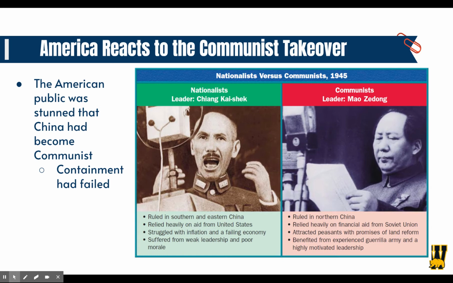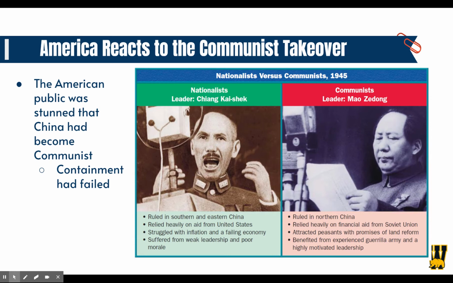So the nationalists were led by Chiang Kai shek. He ruled in southern and eastern China, and he relied heavily on aid from the United States. He struggled with inflation and a failing economy and suffered from weak leadership and poor morale. And so, because he treated the farmers and the peasants so poorly, it almost just drove them to support the communists.